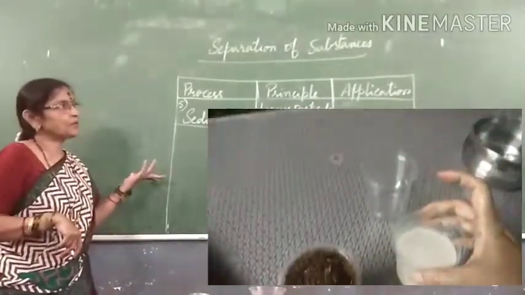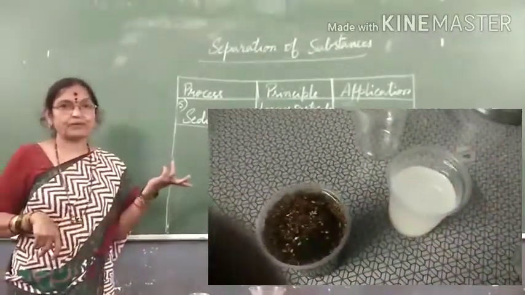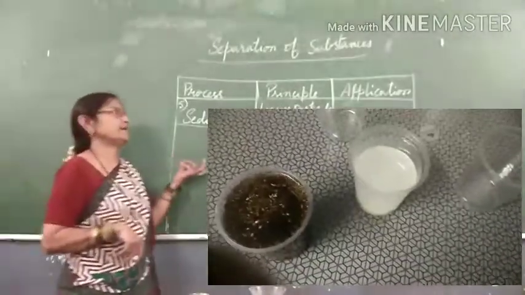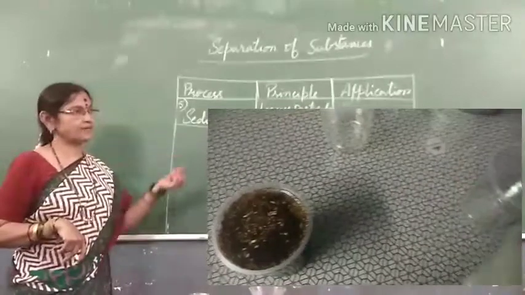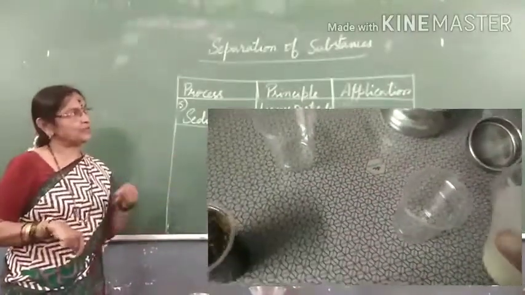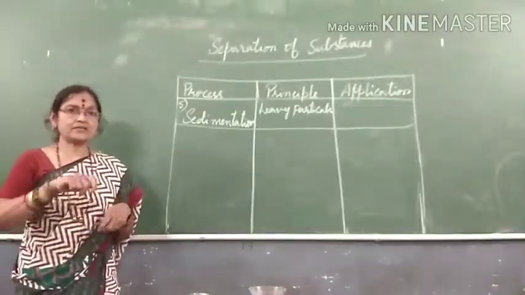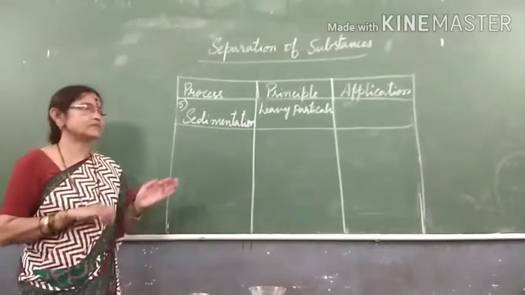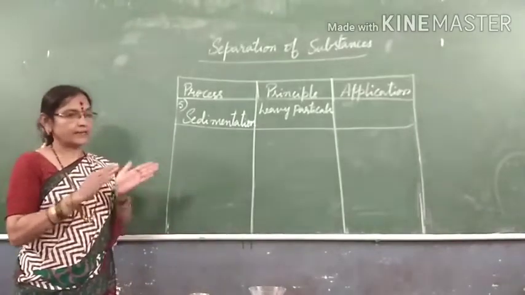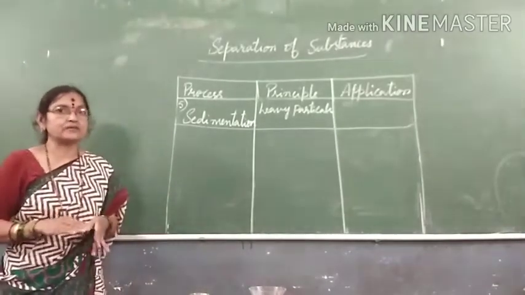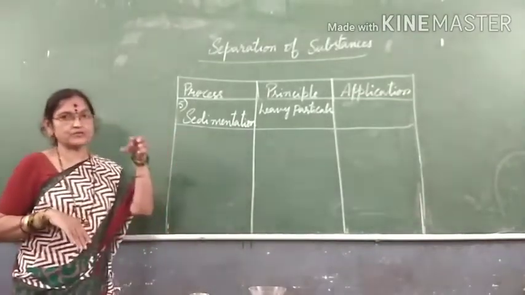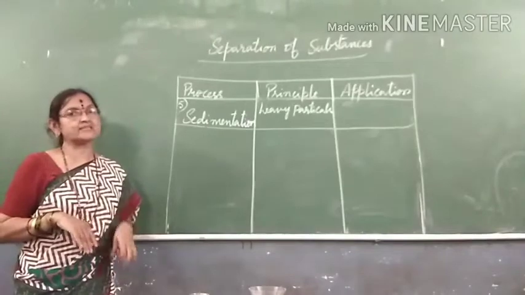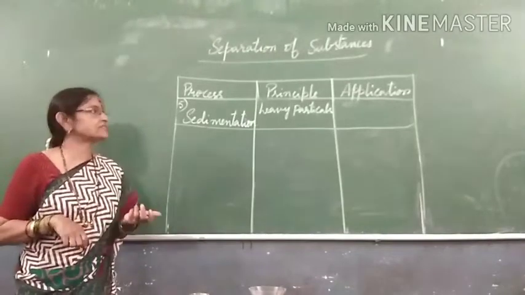Whenever your mother is preparing tea, what will she do first? She will boil the water, then add the tea powder. When she adds tea powder, everything is mixed. After some time, she keeps it aside, and if you observe, the decoction will come up and the tea leaves will go to the bottom and settle at the base of the vessel.